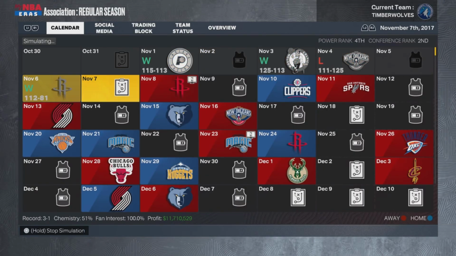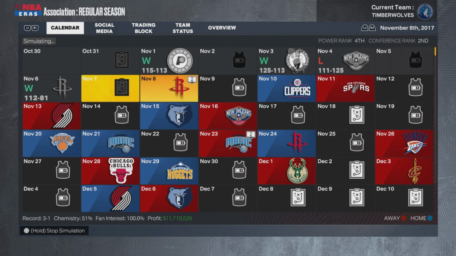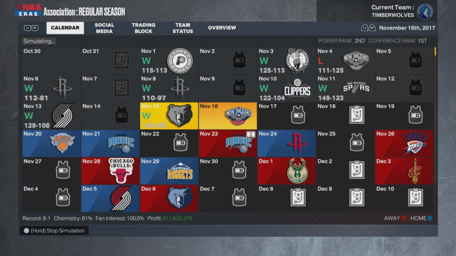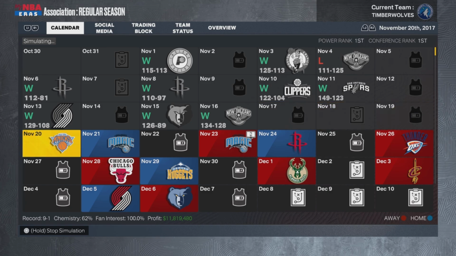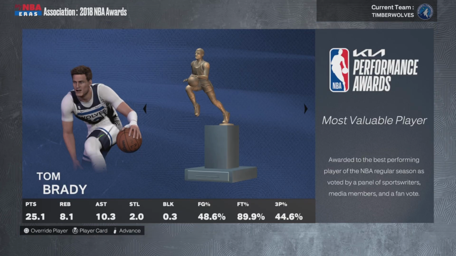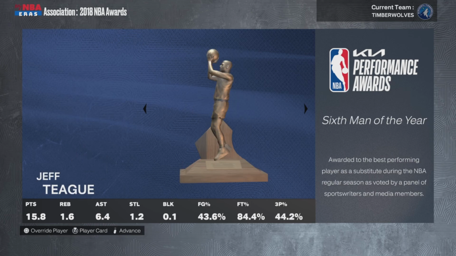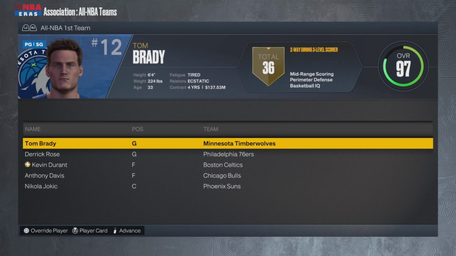If he goes to a different team, fine. I'll change them to a football team. But we had like 12 seasons of the Vikings, and I'm fine. He's good. He can be a Timberwolf. Tom wins his first MVP as a Minnesota Timberwolf. 25, 8, 10, and 2 steals a game. He is just him. All NBA first team, of course.